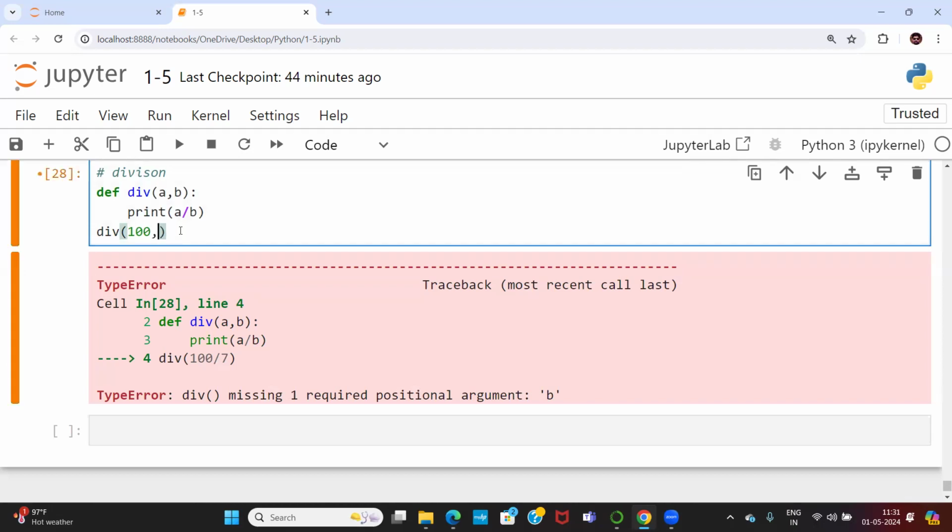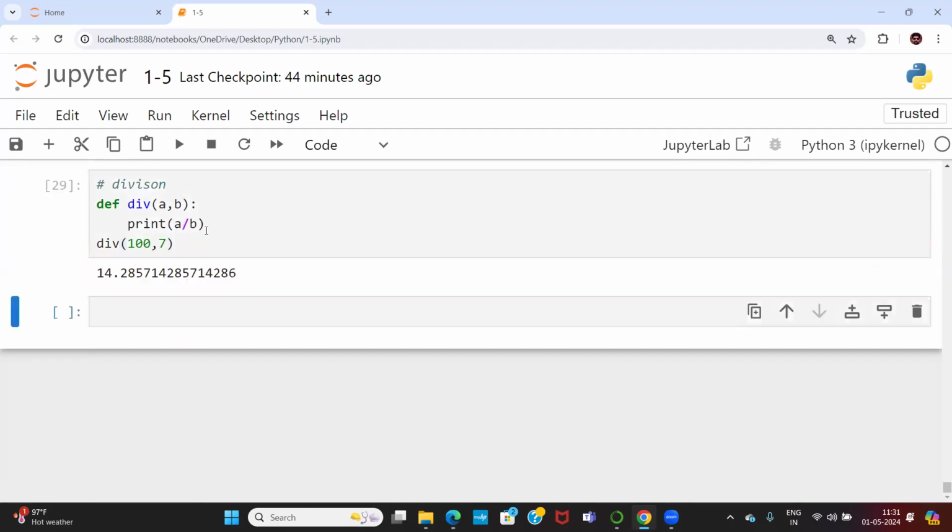Sorry, you should pass like this, comma separated. You don't take the operator inside the function. Is it dividing or not? 100 is dividing by 7, which is giving the output like this.